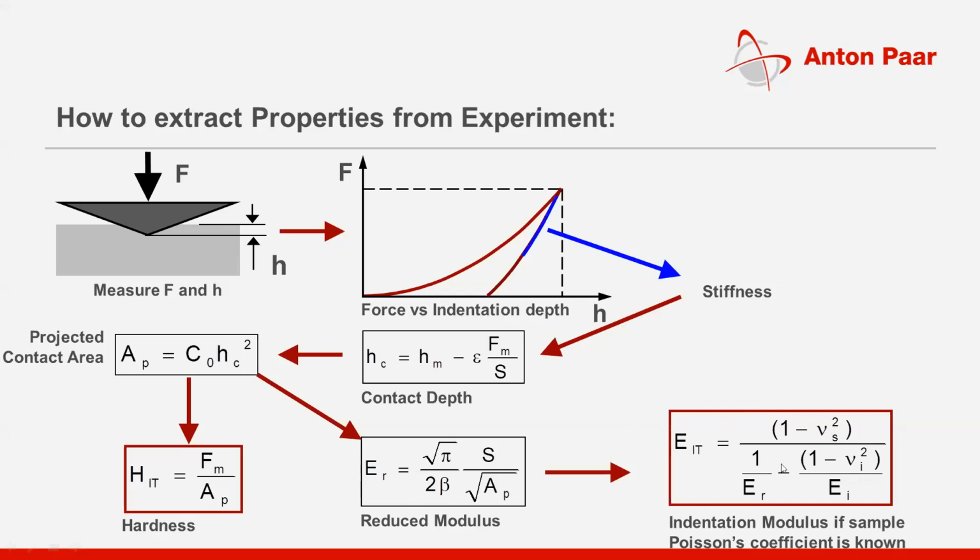See, i stands for indenter, vi is the Poisson's ratio of diamond, Ei is the Young's modulus of the diamond. These two are known values. We know Er, which is calculated from this equation. If we know vs, which is the Poisson's ratio of the sample, and we put these values into this equation, you will get the indentation modulus of the sample.